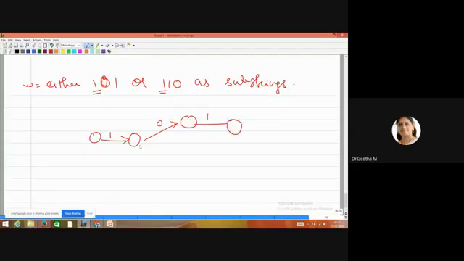Then another path: 0, 1 we have completed. Then 1, 0 comes, 1, 0. This is 1. Then the same diagram, this is 1, 0. This is also final. Q0, Q1, Q2, Q3, and Q4. So this is the diagram for accepting 101 or 110 as substrings.